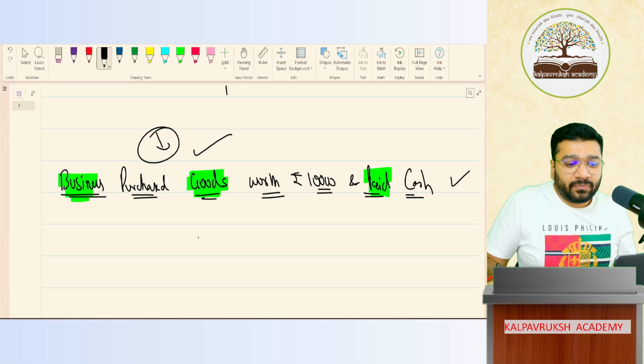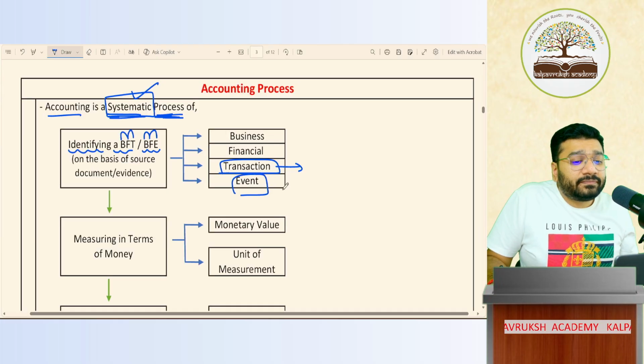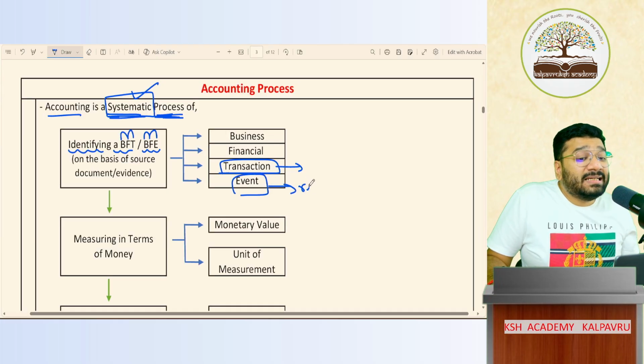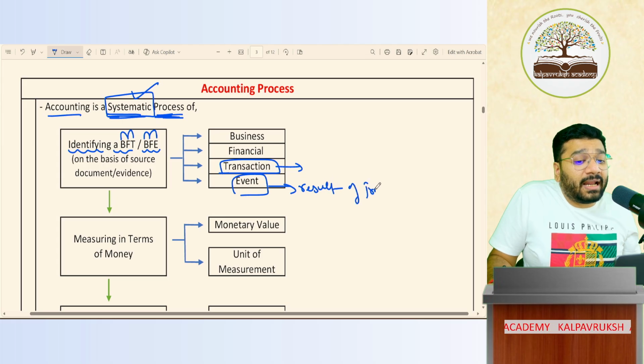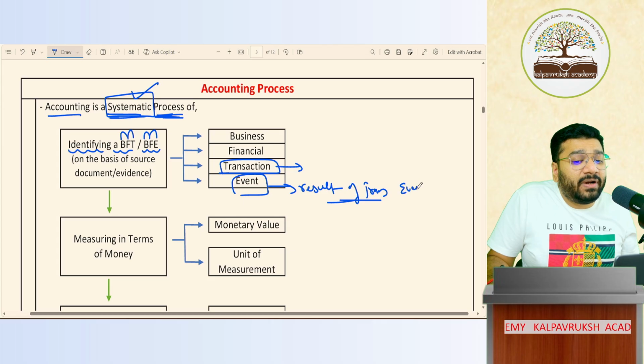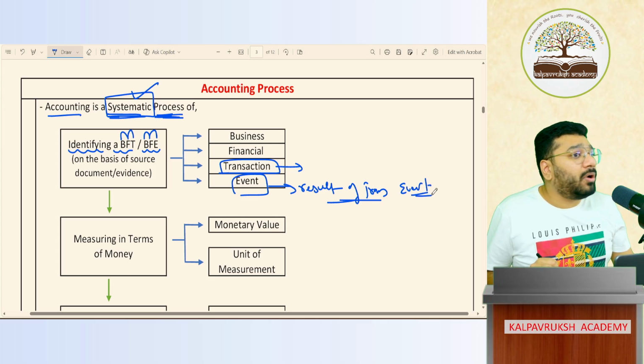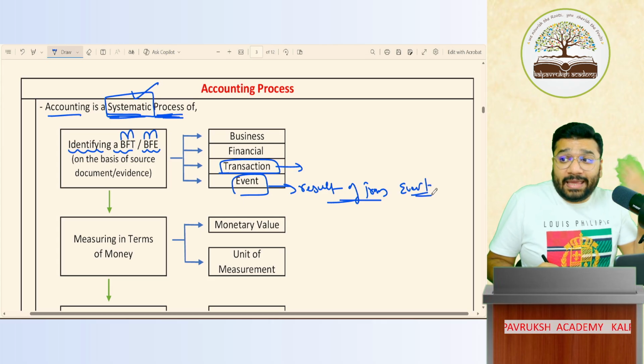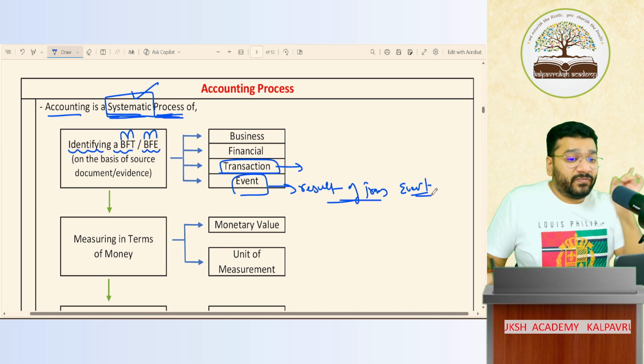Okay. What is an event? Result of a transaction is an event. Result of a transaction is an event. Got it, not got it? Can you give an example of an event that I gave earlier? Very good.